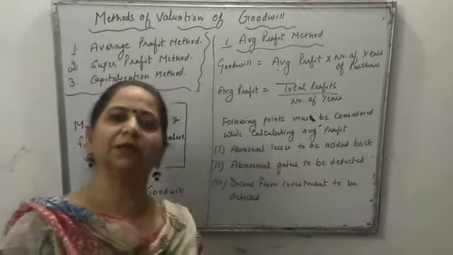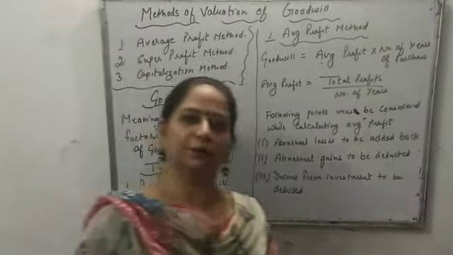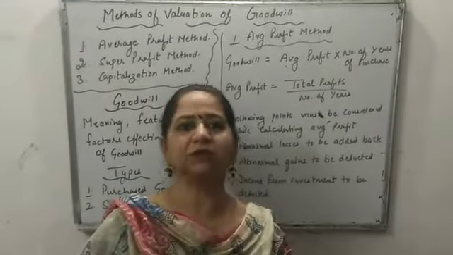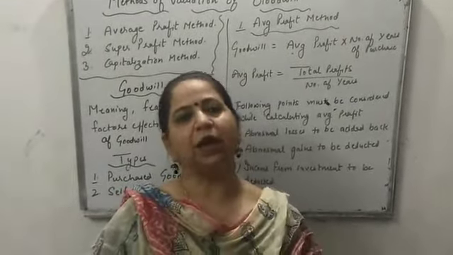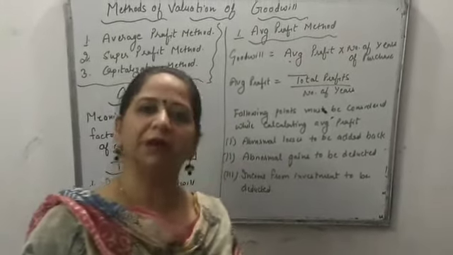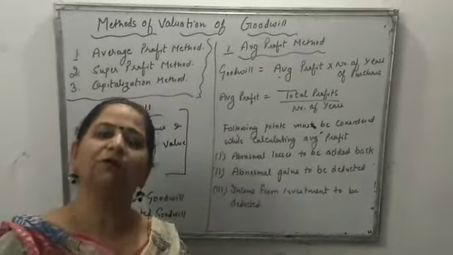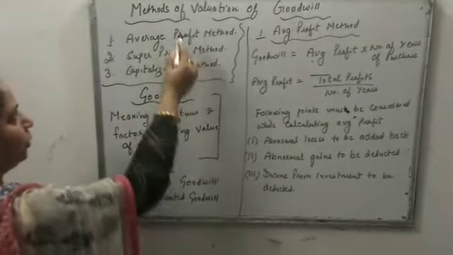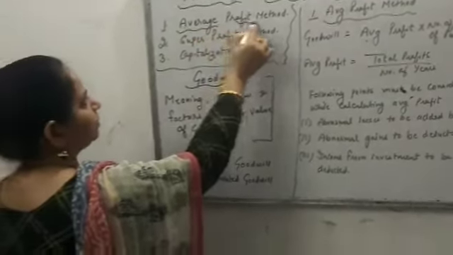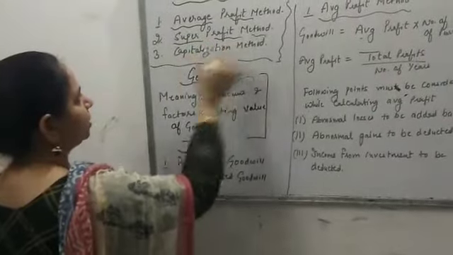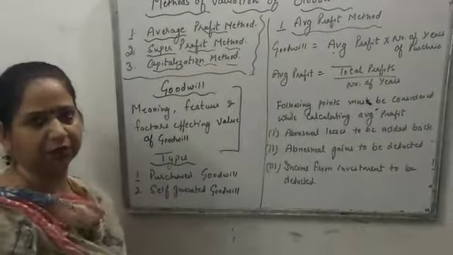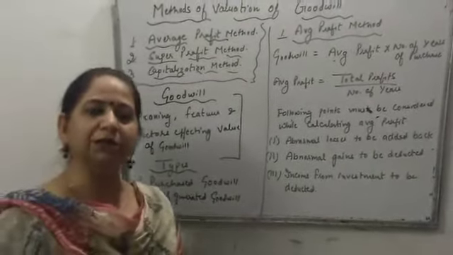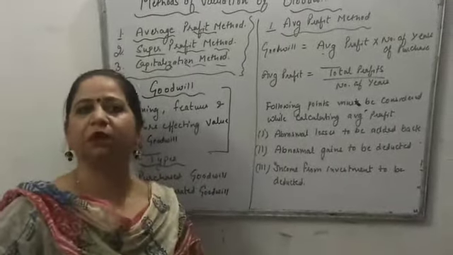As we have started with our chapter, third unit, that is regarding change in profit sharing ratio among the existing partners, we have discussed about the gaining or sacrificing ratio. Today, I have taken the second part, that is methods of calculating or valuation of goodwill. In your syllabus, there are three methods of valuation of goodwill: average profit method, super profit method, and capitalization method. According to these methods, the goodwill of the firm can be calculated.